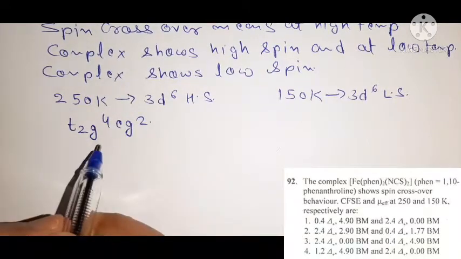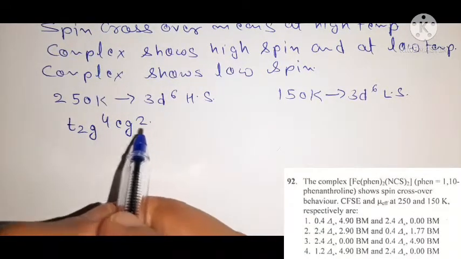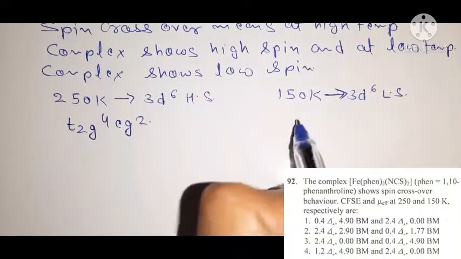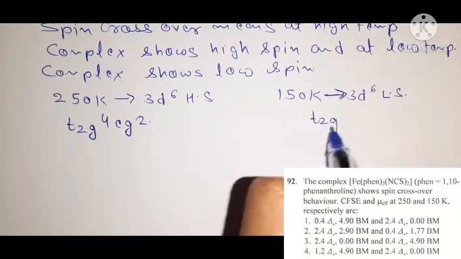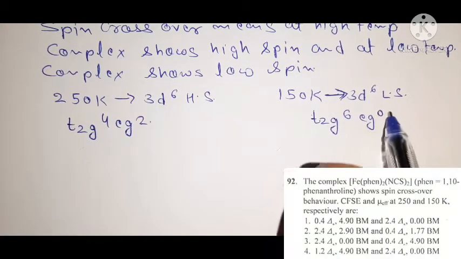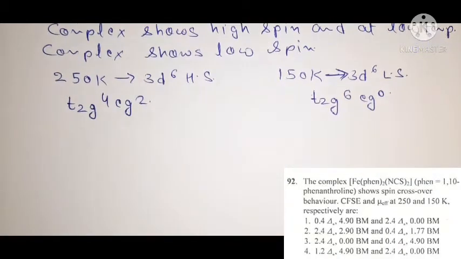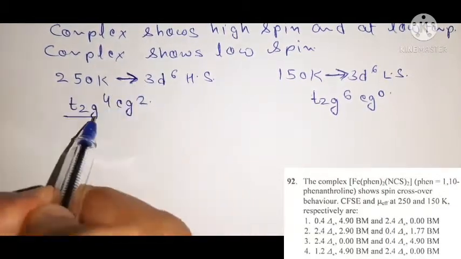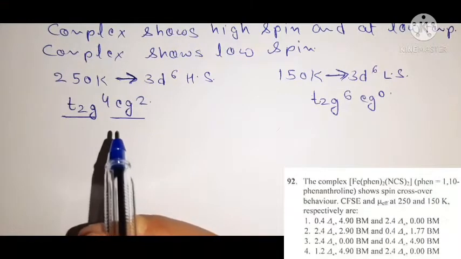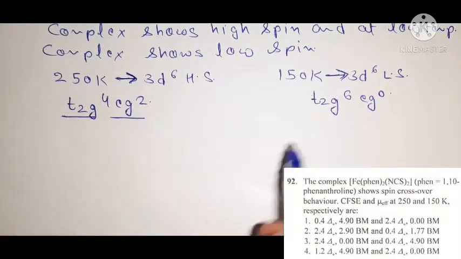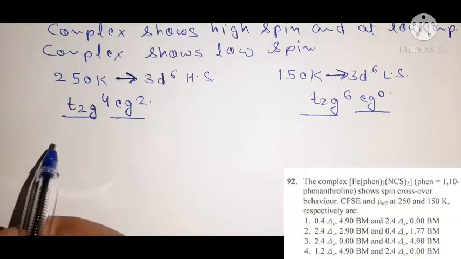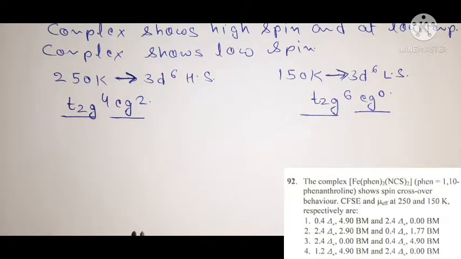That means 4 electrons are present in the lower t2g orbital and 2 electrons are present in the higher eg orbital. And 3d6 low spin means all 6 electrons are present in the lower t2g orbital. So at higher temperature the splitting pattern is t2g4 eg2, and here the splitting pattern is t2g6 eg0. Now first of all we must find the values of CFSE at 250 and 150 Kelvin.